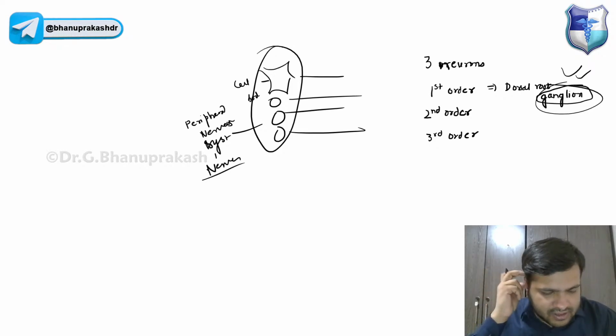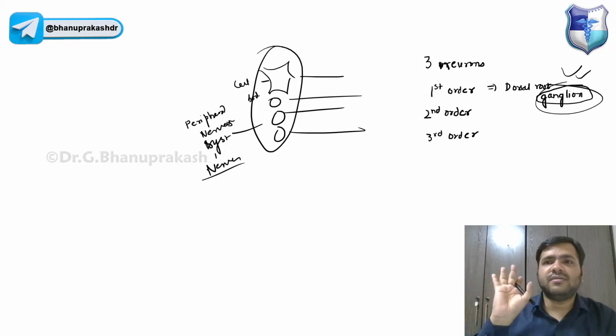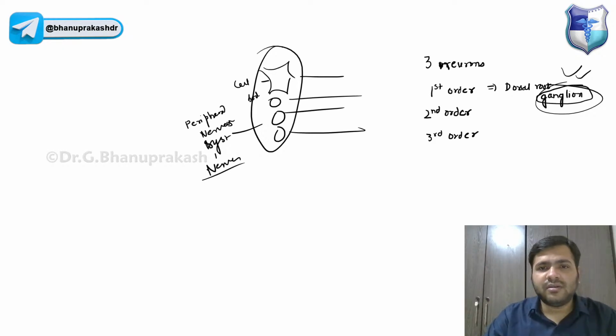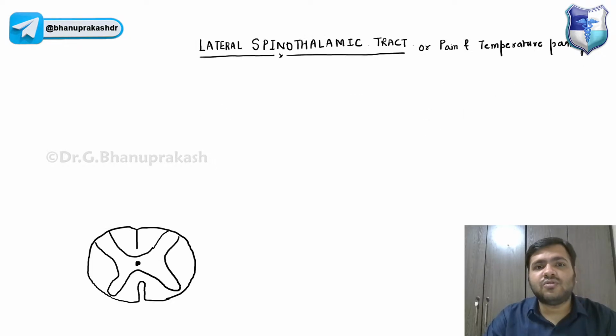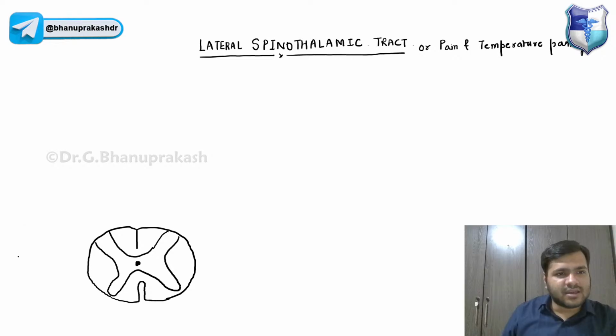So that is something you have to remember. First order neuron, it is always the dorsal root ganglion, right? It is always carrying the impulses from the receptor to the spinal cord, right? So let us just try to draw it, guys. So this is the transverse section of the spinal cord. So this is the spinal cord that we have drawn, right?